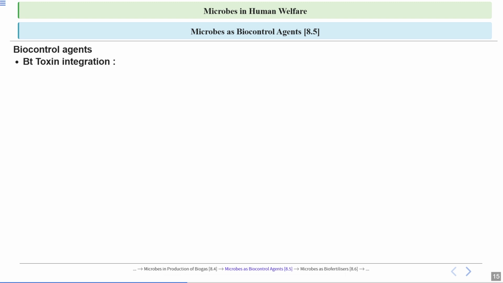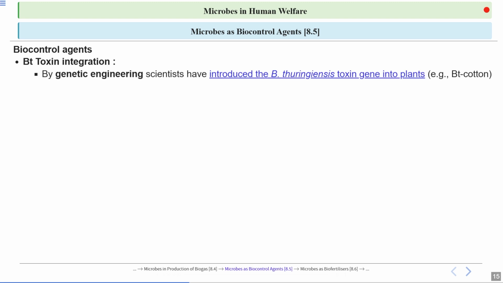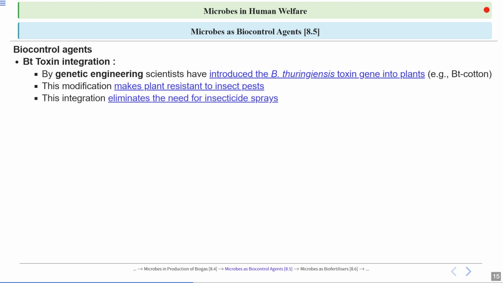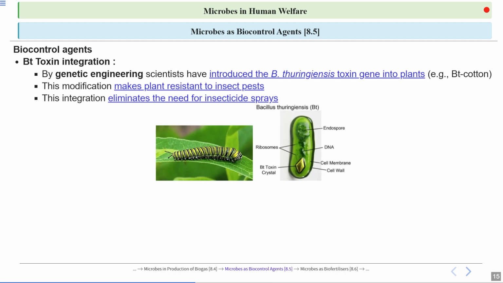Let's talk about Bt toxin integration. So by genetic engineering, scientists have introduced the Bacillus thuringiensis toxin gene into the plant, such as Bt cotton has been developed. Now this modification makes the plant resistant to insect pests, because if insects feed on these plants, they will die. Now this integration eliminates the need for insecticidal spray. So now our dependency on these insecticides has reduced, and thus we are promoting sustainable farming. We are protecting the environment also.